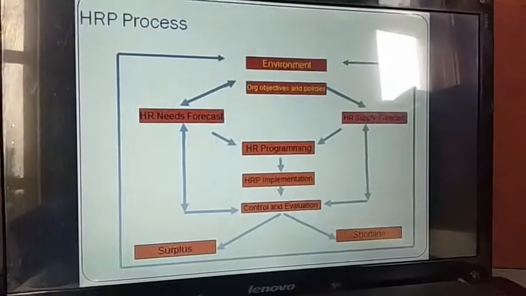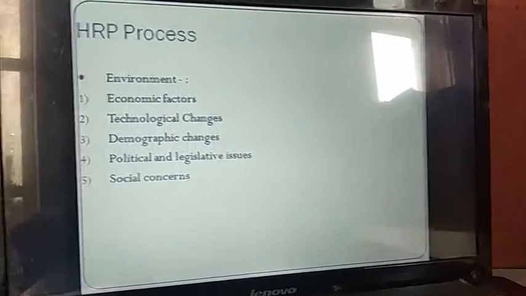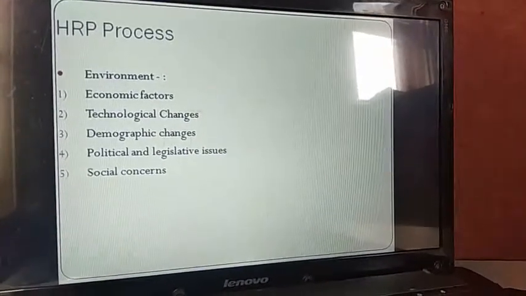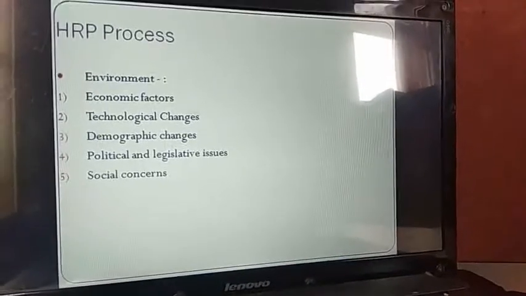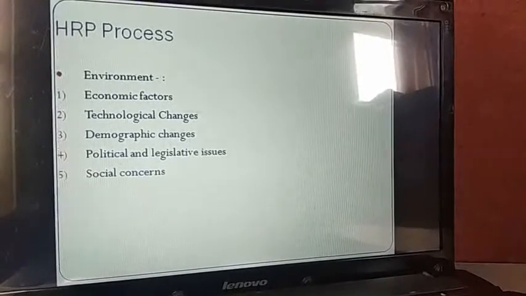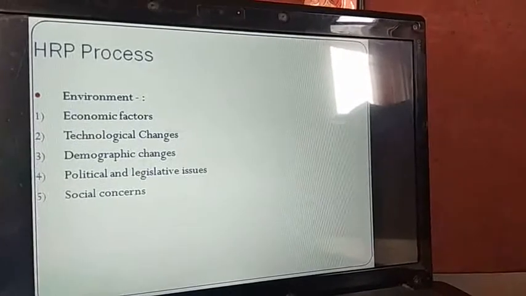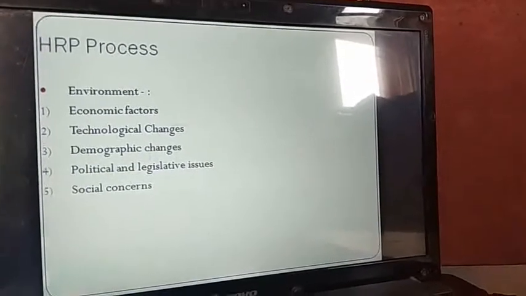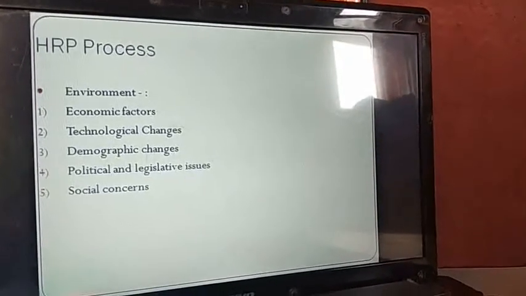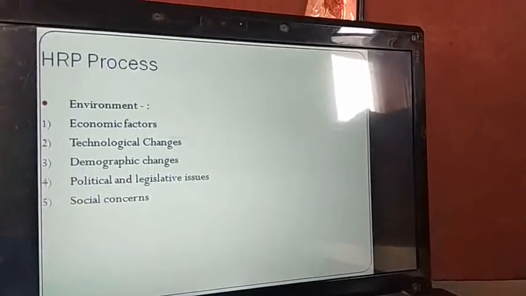So we will go for the first factor, and that is your part of the HRP process, and that is the environment. So environment comprises of basically the economic factors, the technological changes, the demographic changes, political and legislative issues, and social concern. Let us take the economic factor. Now, how well or how bad a particular organization is functioning or a company is functioning, it will definitely depend upon the economic factors or the economic conditions prevailing at a given point of time in a country and within the country in a particular region.